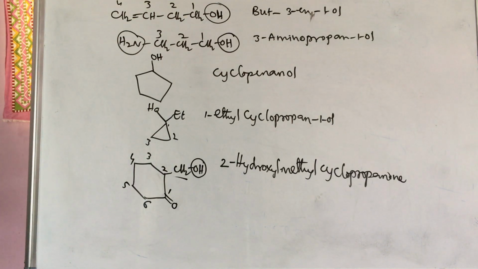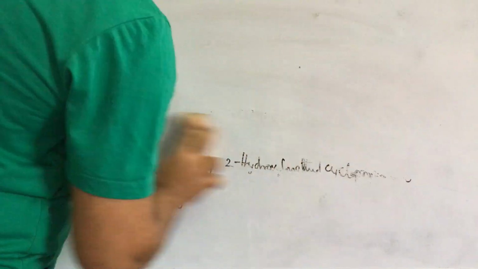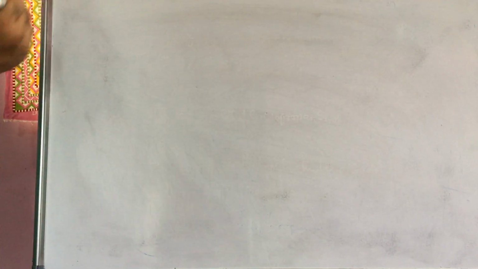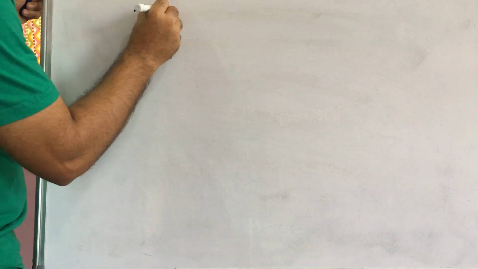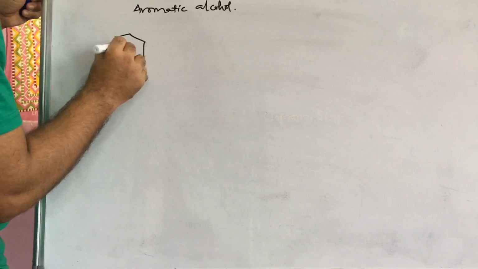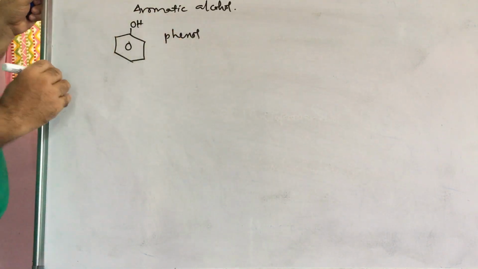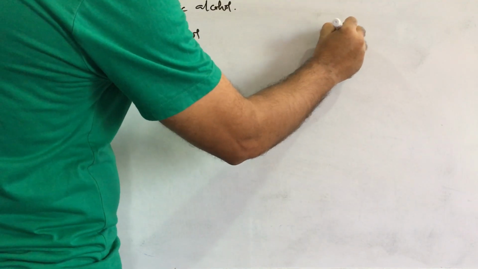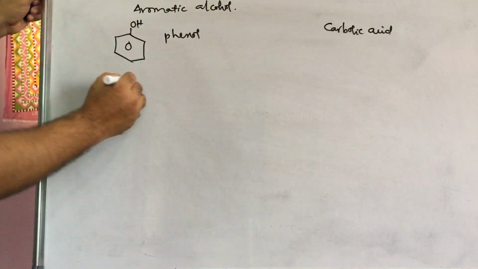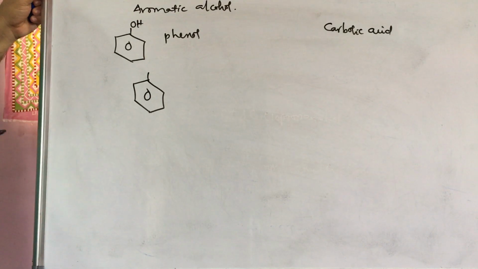And next, if you consider aromatic compounds, in that we already know the common name of phenol, that is considered a common name also. Now if you consider aromatic alcohols, phenol is the basic compound. This is called phenol, both IUPAC name and common name. But one more common name is given here: carbolic acid. First I am writing the IUPAC name, next the common name. Some names like dihydroxy, trihydroxy are already given, so I am not giving them again here.